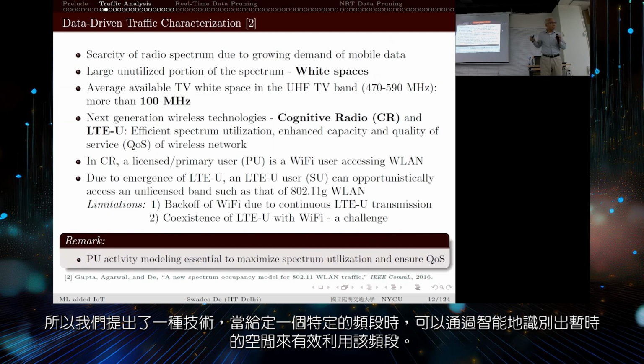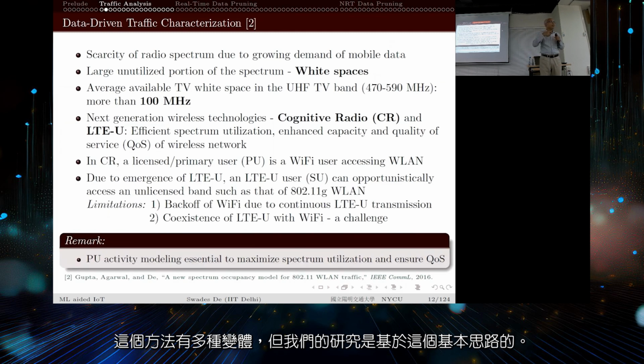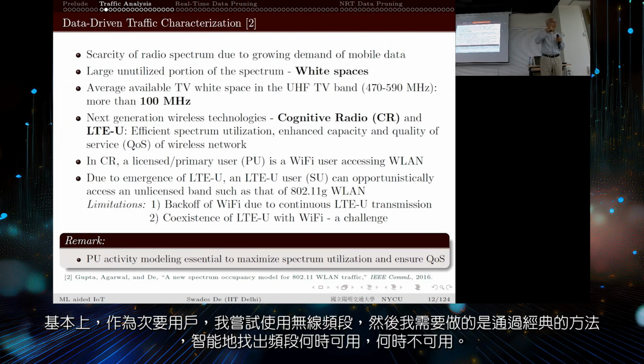So we came up with some technique, if I am given one particular channel. There are multiple variants of the work, but how we got into these things, if I am given one particular channel which can be harnessed by intelligently figuring out whenever there are temporal voids. Basically, a wireless channel, and I am a secondary user trying to use the channel. I went by the classical approach that I need to smartly figure out when the channel is available and when this channel is not available.